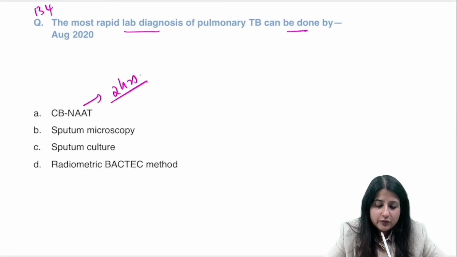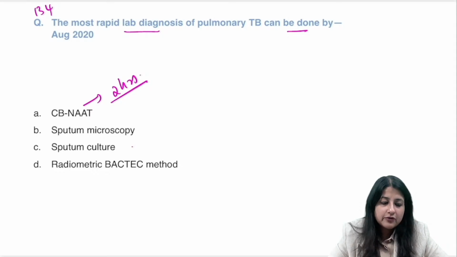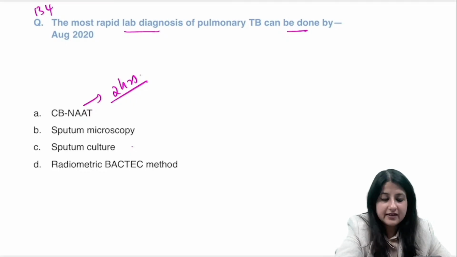Okay, what about sputum culture? They take a lot of time. What about sputum microscopy, everybody? Just a second, guys, I'm getting a call.